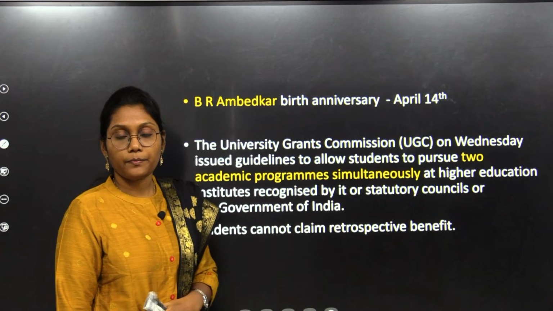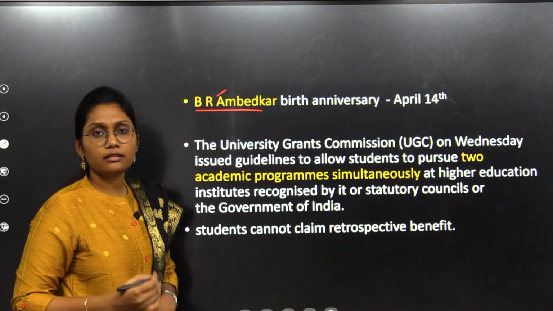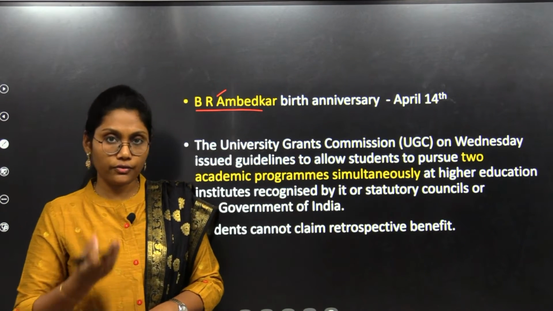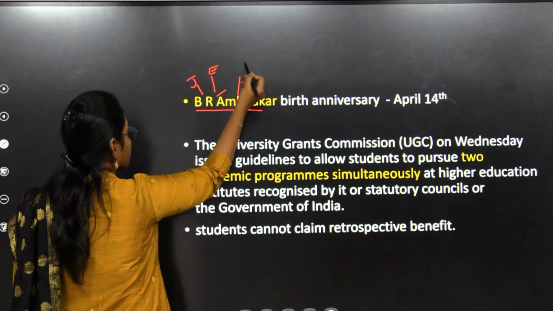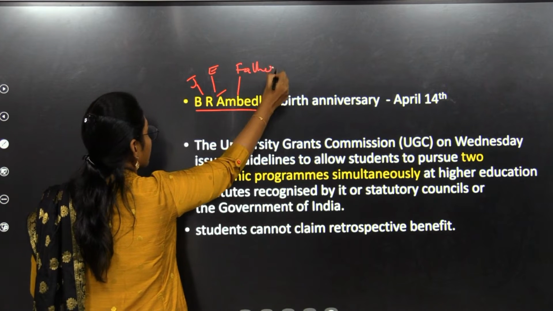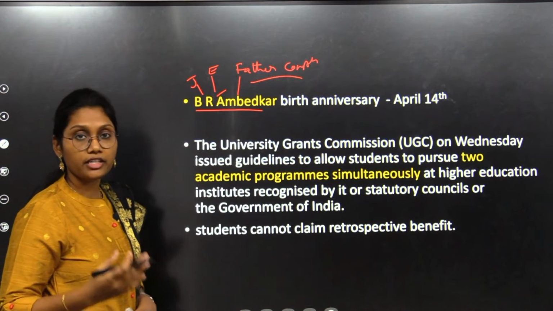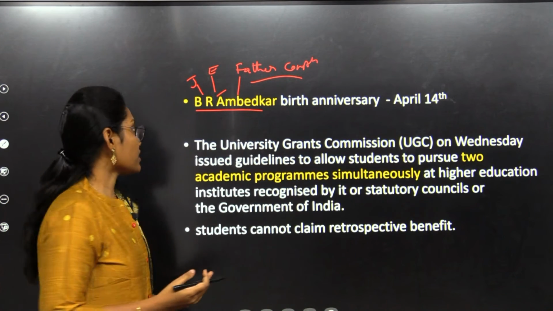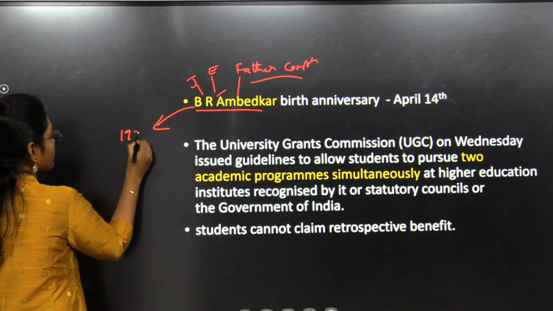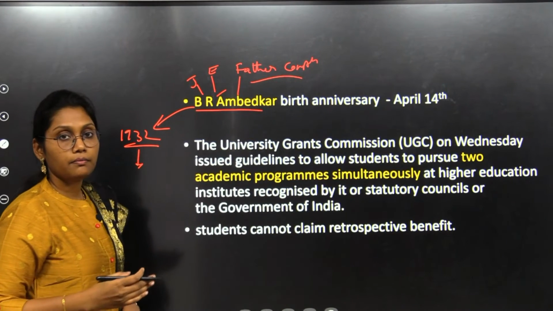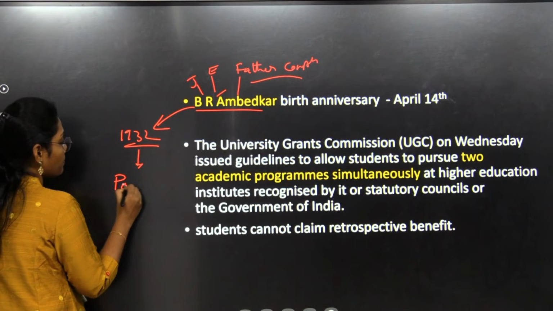Today, April 14th, is the birth anniversary of B.R. Ambedkar. We all know very much about B.R. Ambedkar. Let's remember a few things about him. He is a jurist and an economist. He is called the father of the constitution. He is the chairman of the drafting committee of the Constituent Assembly. If we look at the modern history, in 1932, he played a prominent role in signing the Pune Pact.